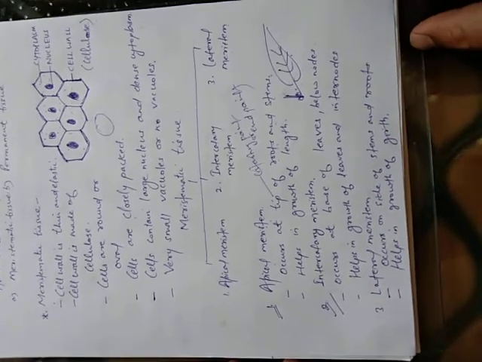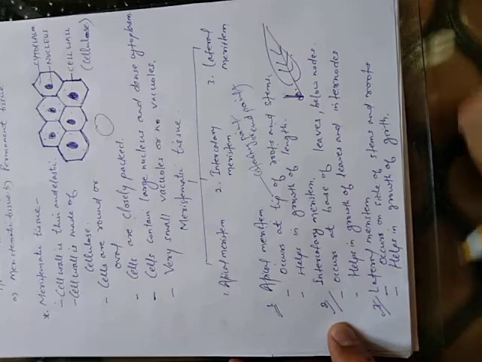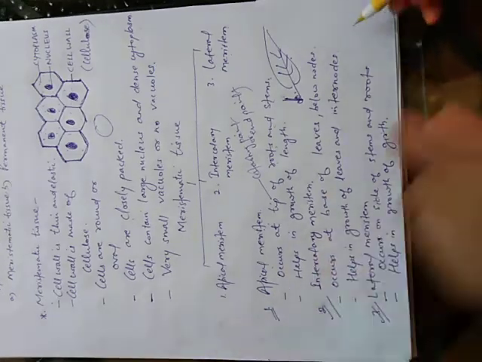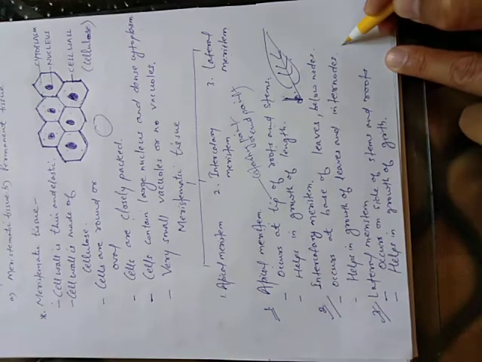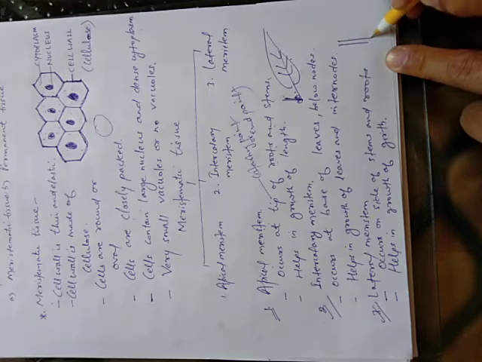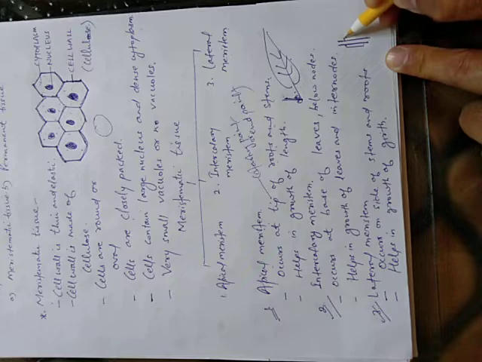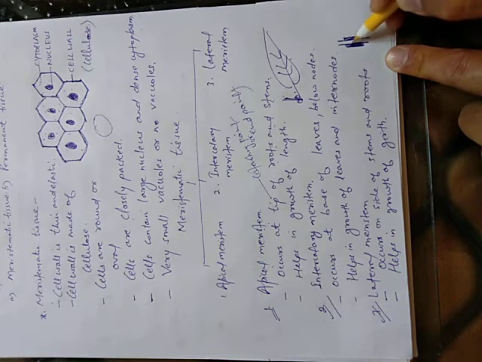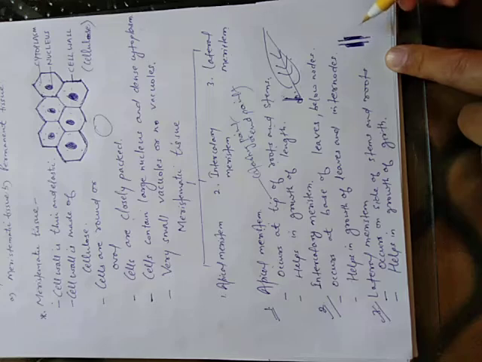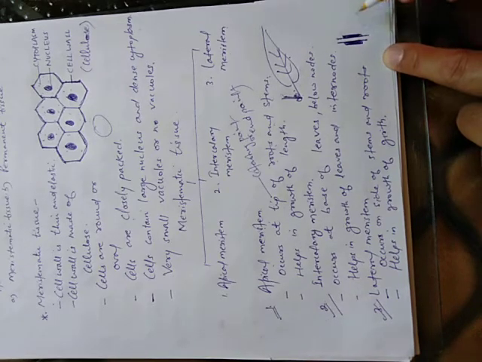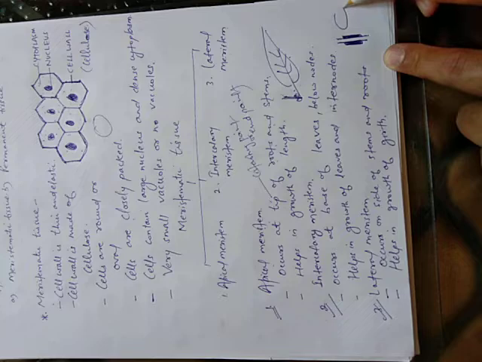Now students, the third one is lateral meristem. This lateral meristem occurs on the side of the stem. Suppose this is a stem, on the side of the stem, this one. And it is responsible for increase in the growth of girth, that is diameter.